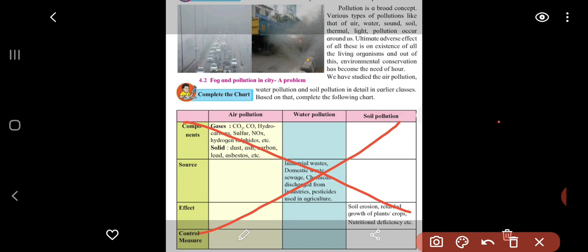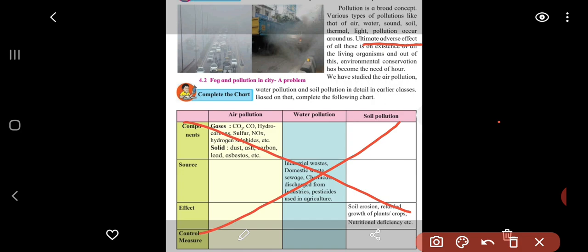The ultimate adverse effect of all this is on the existence of all living organisms, and because of this, environmental conservation has become the need of the hour.